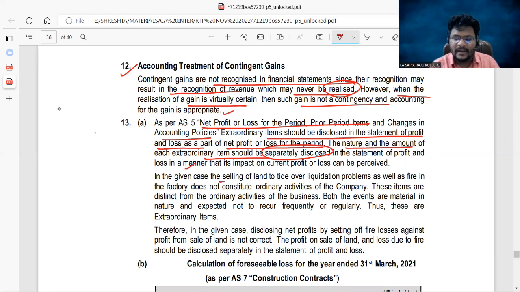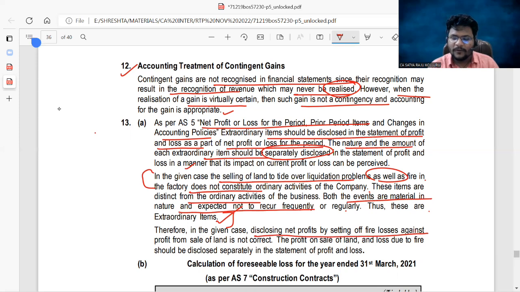So in the given case, the selling of land to tide over liquidity problems as well as fire in the factory does not constitute ordinary activities of the company. These items are distinct from ordinary. Both the events are material in nature and not expected to recur frequently or regularly. Thus, these are extraordinary items. Just this analysis is proving that these activities are extraordinary activities. Therefore, in the given case, disclosing net profit by setting off each other is not correct. So the profit on sale of land and loss due to fire accident should be disclosed separately in the statement of P&L. Hope you got my point, guys.